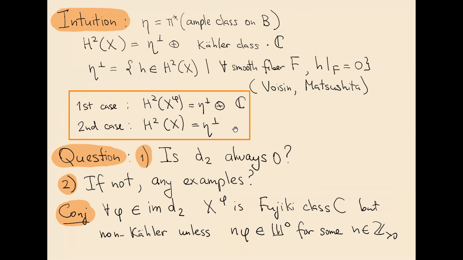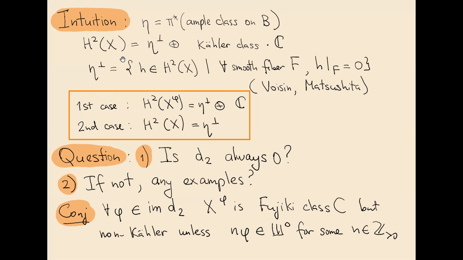I'm not going to prove this result, but I can give you some intuition why it's true. We have one very specific class inside the second homology group of X, which is the pullback of an ample class on the base. And it turns out that if X is hyperkähler, then the orthogonal to eta is equal to the kernel of the restriction map from H2 of X to the fiber.